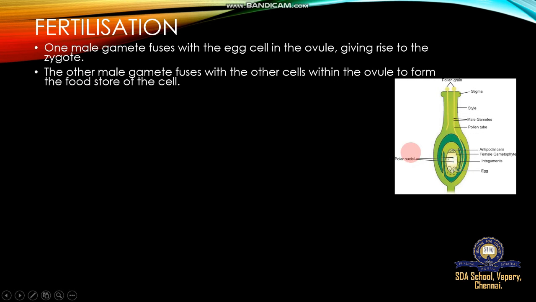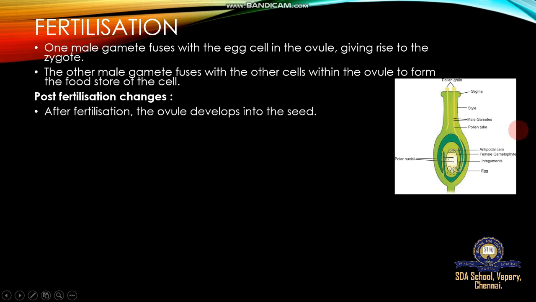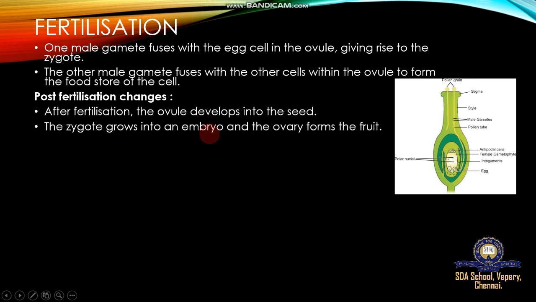Fertilization happens inside the gynoecium. The gynoecium has three parts: stigma, style, and ovary, and the fertilization process is completed here. The fusion of male and female gametes happens inside to complete fertilization. Post fertilization changes: after fertilization, some changes happen in the flower. The ovule develops into a seed, the zygote grows into an embryo, and the ovary forms the fruit. The ovule is in the innermost part of the gynoecium.